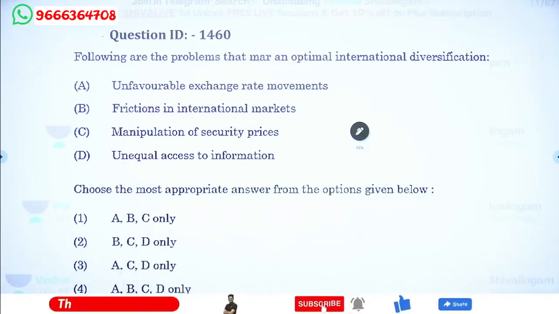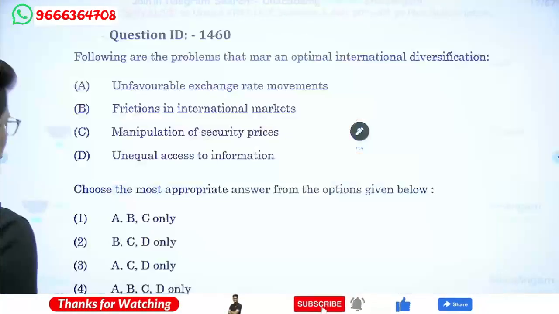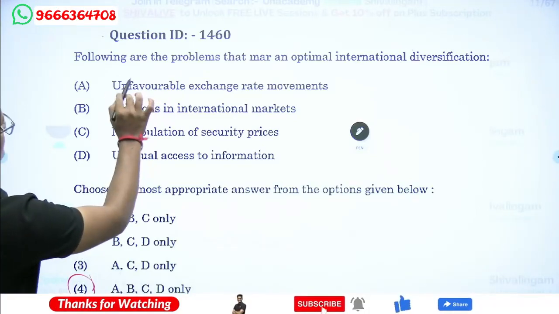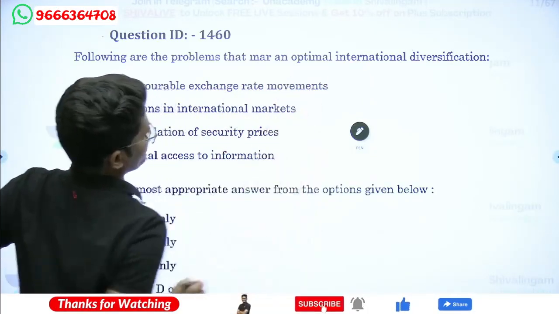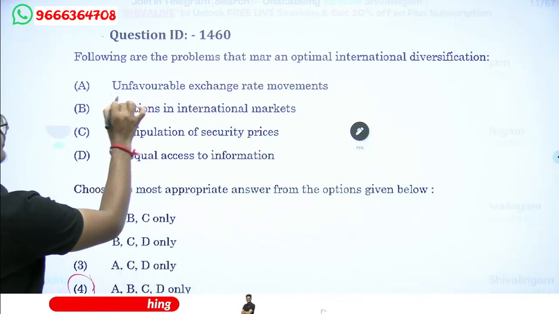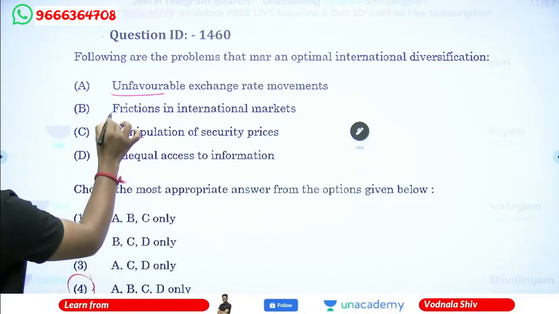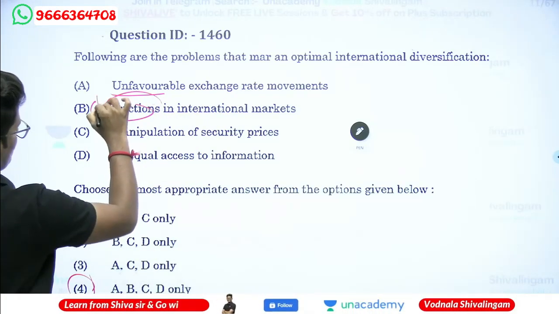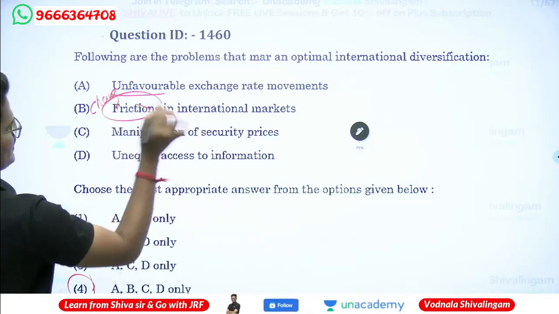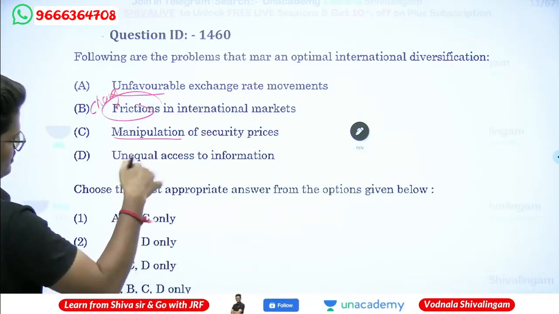Answer will be what? Yes, option number D is the correct answer. A, B, C, D. Following are the problems that are optimum international diversification: unfavorable exchange rate, as well as frictions, means changes, whatever the forces in the international market. Manipulation is also a dynamic process.